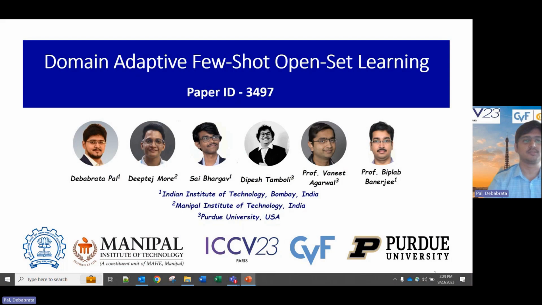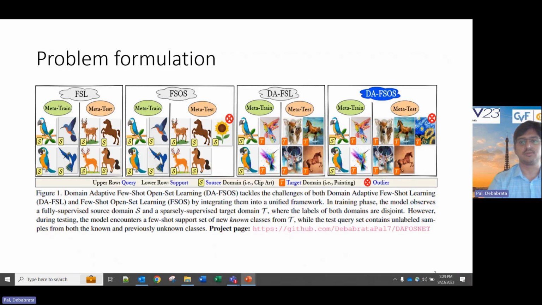Today I am going to present domain adaptive few-shot open-set learning. This work has been carried out in collaboration with students and professors from IIT Bombay, Manipal Institute, and Purdue University. We proposed DFSOS, where the queries during the meta testing time can come completely from a different domain.